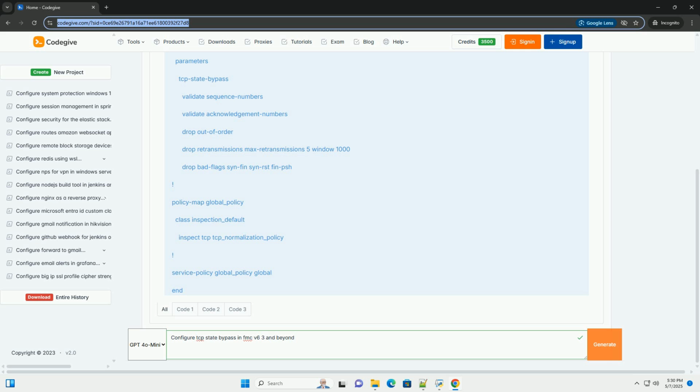Validate acknowledgment numbers. Enforces strict validation of TCP acknowledgment numbers. Enable this. Drop out of order packets. Drops packets that arrive out of sequence. Enable this. Drop retransmissions. Drops packets that are retransmissions of previously sent data.